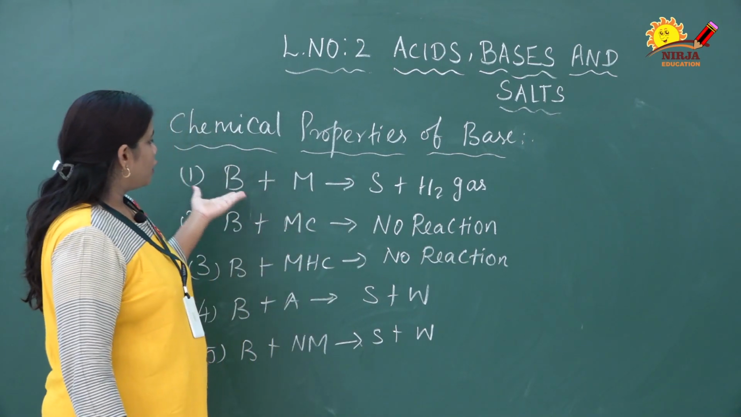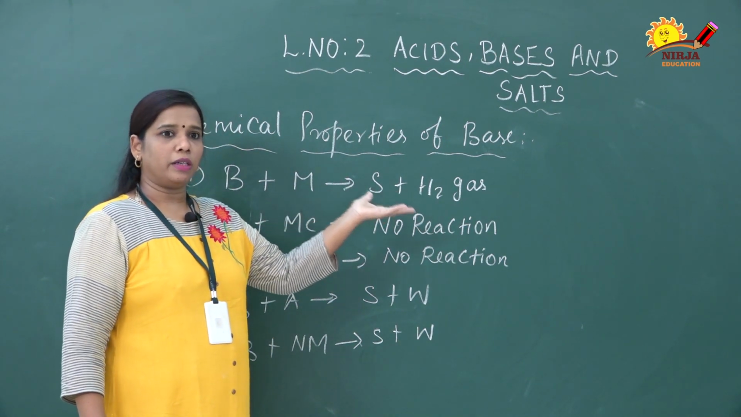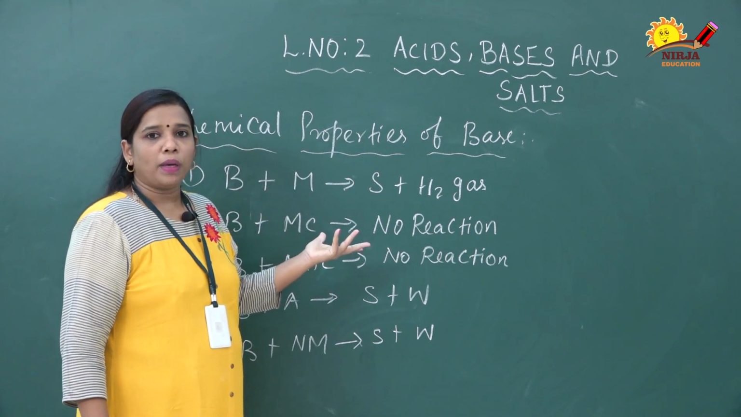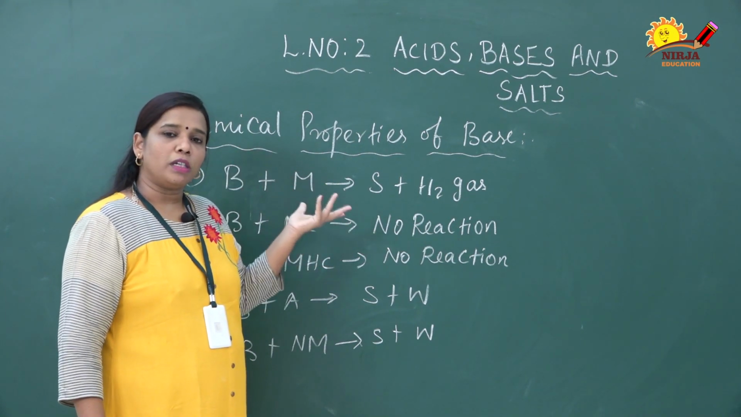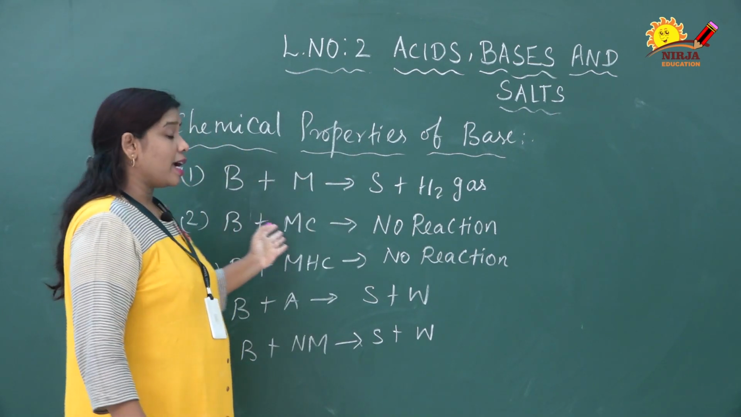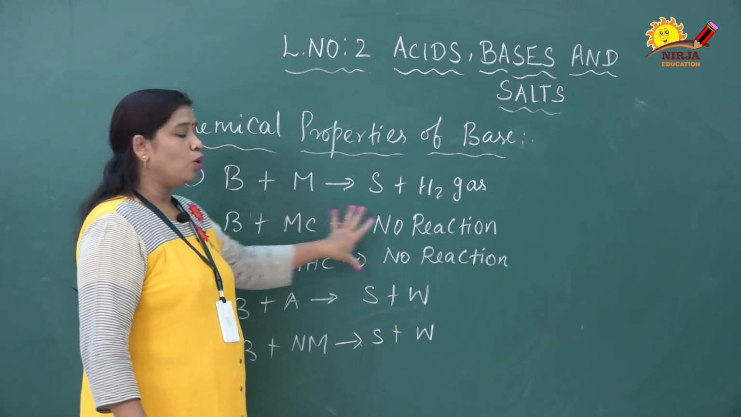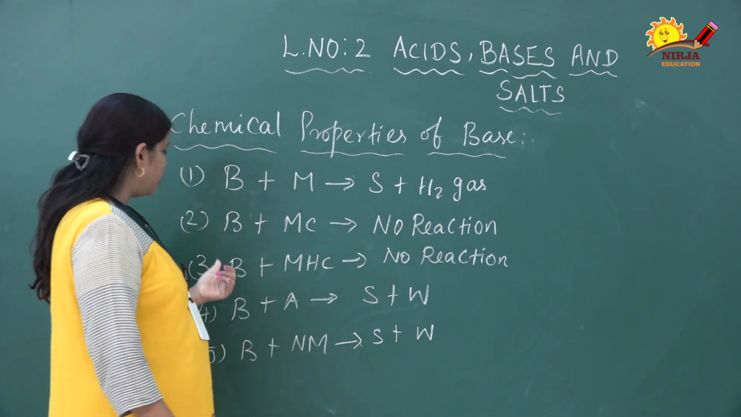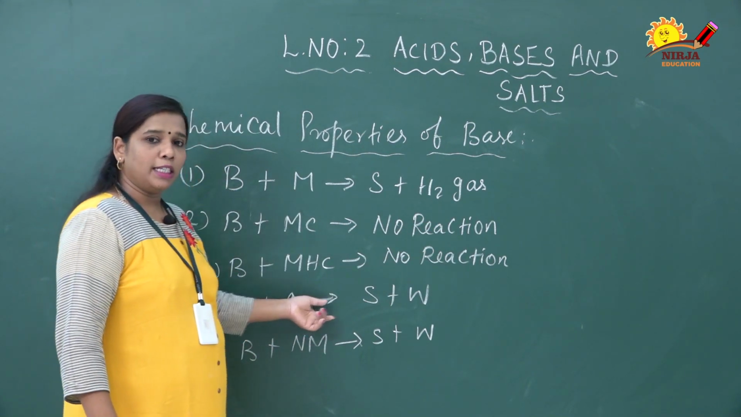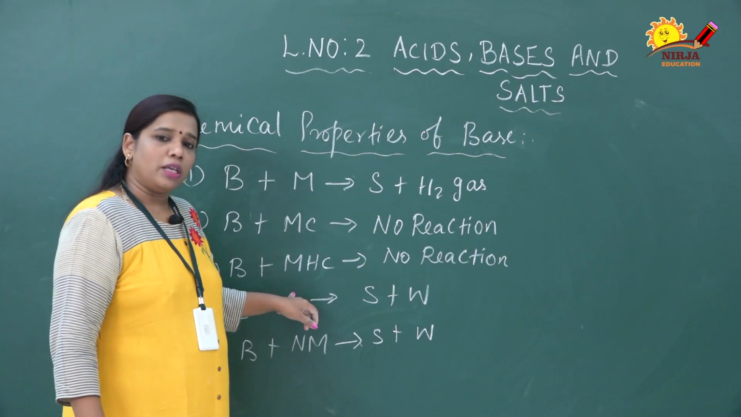So the chemical properties, the first reaction: the base reacts with metal, it produces salt as well as hydrogen gas. All the metals do not react with the base, certain metals only react, those metals are called amphoteric metals. The next ones are base reacting with metal carbonate and base reacting with metal bicarbonate. Here no reaction occurs. So second and third reactions, no reaction. The next one is base reacting with acid, it produces salt as well as water. This reaction is also called neutralization.